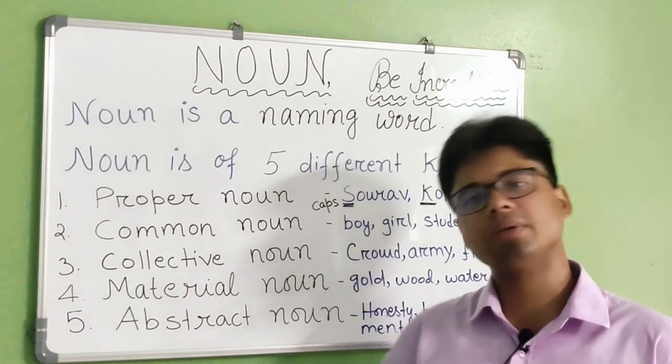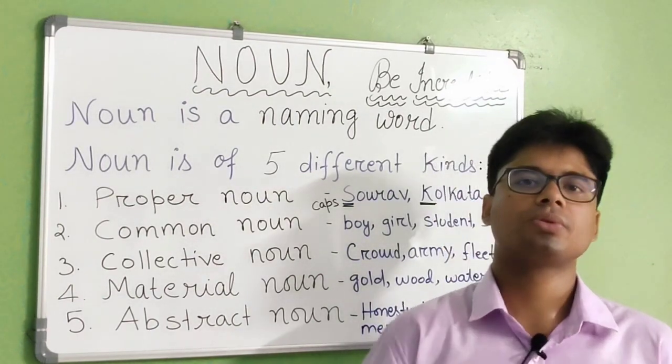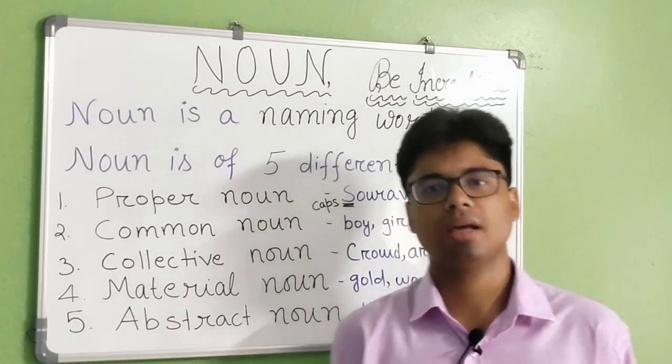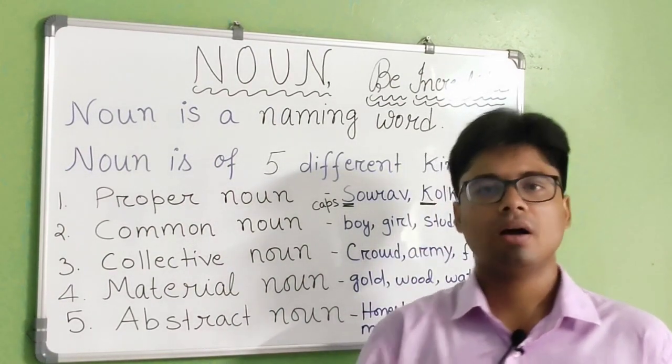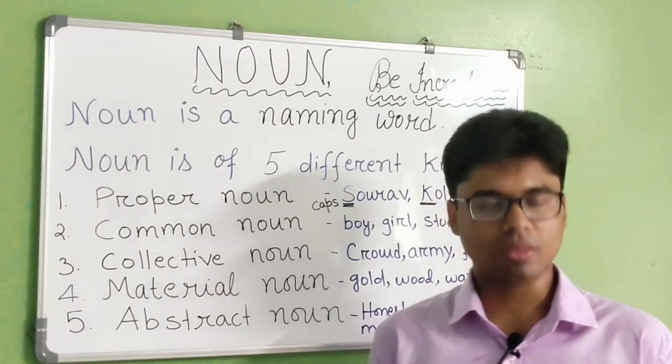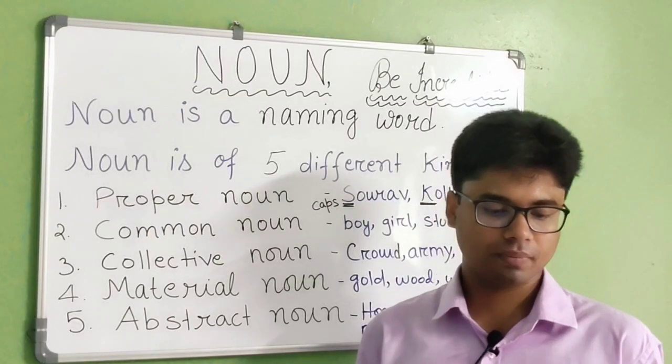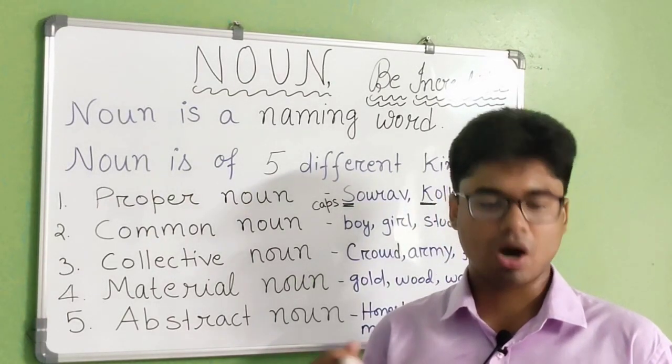Now if I give you the word men, the plural of man, can you tell? You can say a band of men.